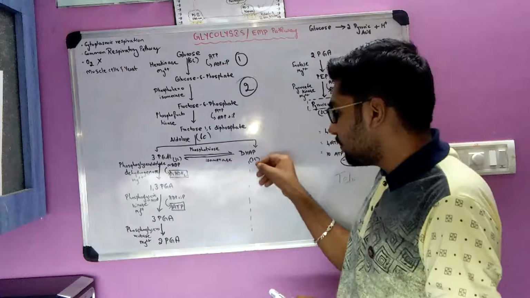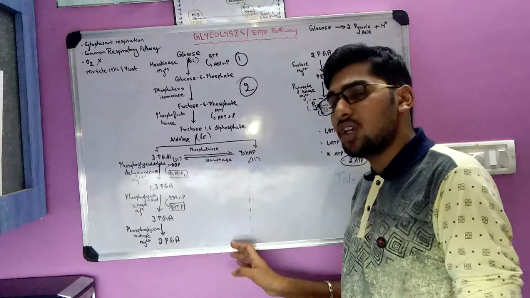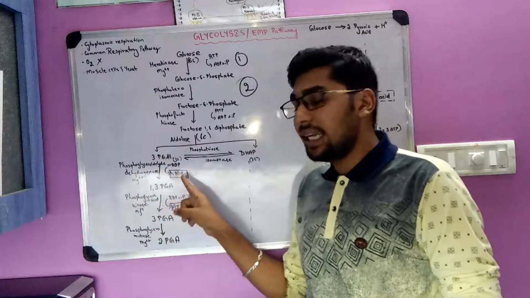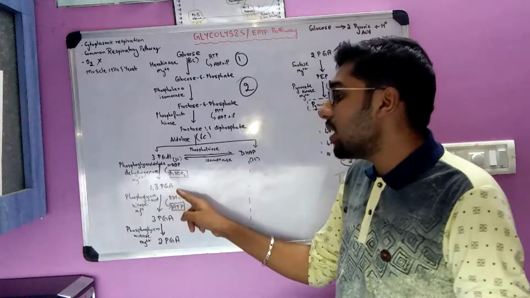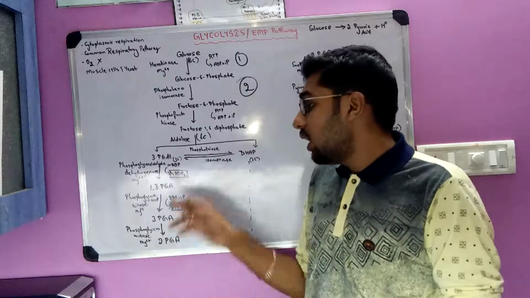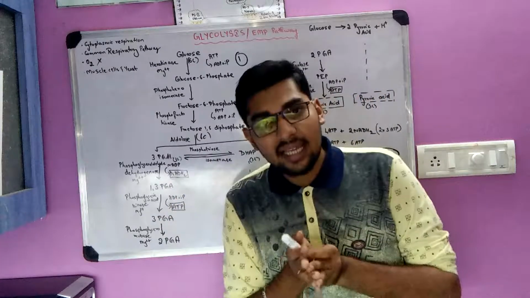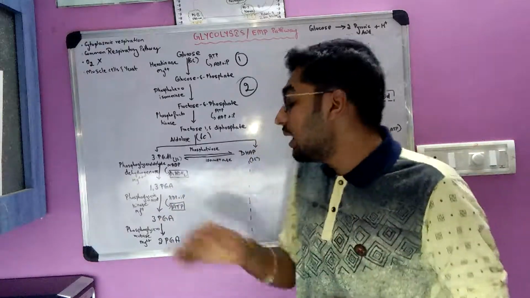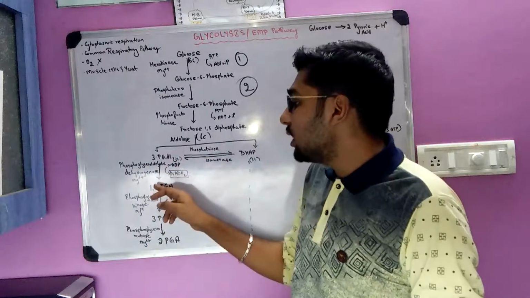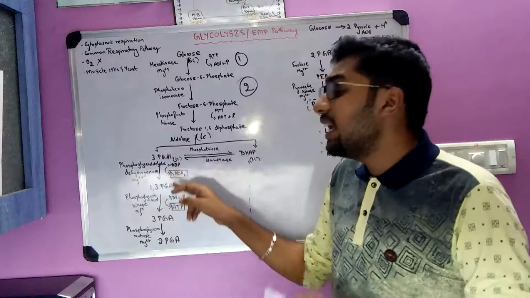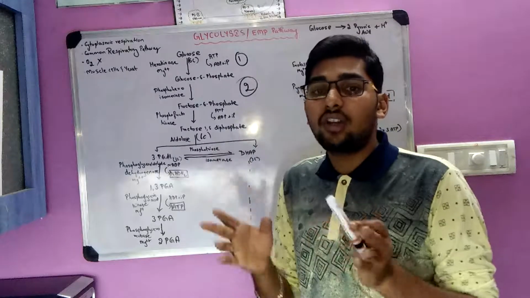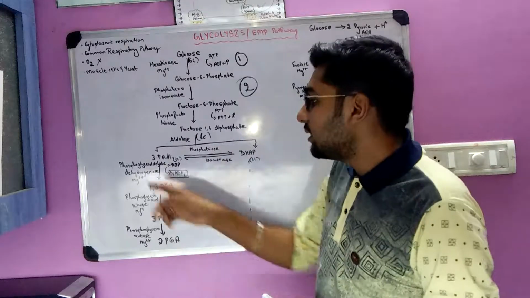Now onwards, whatever steps are occurring over here, the same steps will be occurring here. Hence the reason we have just put a dotted line over here. Same reaction, same enzymes utilized. So 3-phosphoglyceraldehyde is converted into 1,3 phosphoglyceric acid. Aldehyde is being oxidized into glyceric acid. Whenever aldehydes are converted, they give rise to carboxylic acid. Hence phosphoglyceraldehyde is becoming phosphoglyceric acid. And if you see over here, there is dehydrogenation, a removal of hydrogen atom also taking place. Hence the enzyme used is